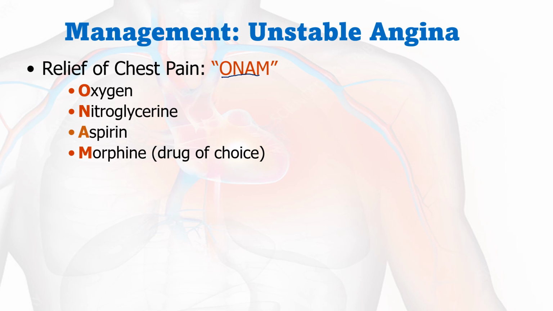So to relieve that, we are supposed to administer oxygen. Then nitroglycerin. Nitroglycerin has the action of vasodilation, as discussed in the previous video. When there is vasodilation, it improves blood perfusion and reduces systemic vascular resistance, thereby reversing anaerobic to aerobic glycolysis. Similarly, aspirin and morphine also have vasodilating effects, and the perfusion or blood circulation will be promoted.